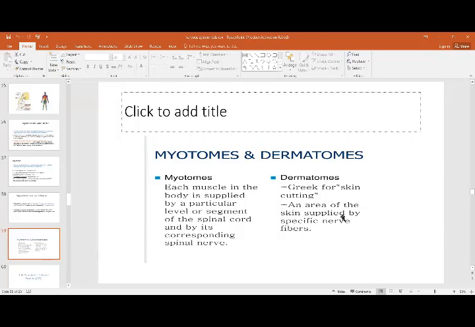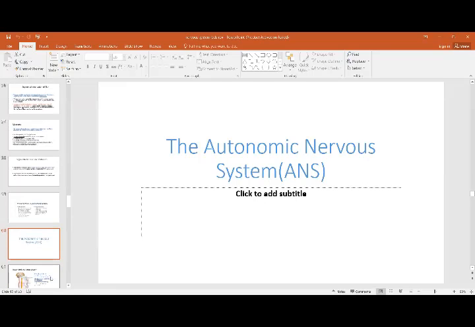Is this area of skin supplied by a specific nerve? So that is, myotome is the muscle supplied by the specific spinal nerve, and dermatome is the area of the skin. Then comes the autonomic nervous system. That was the other type. We said functionally, the autonomic nervous system or the visceral nervous system.